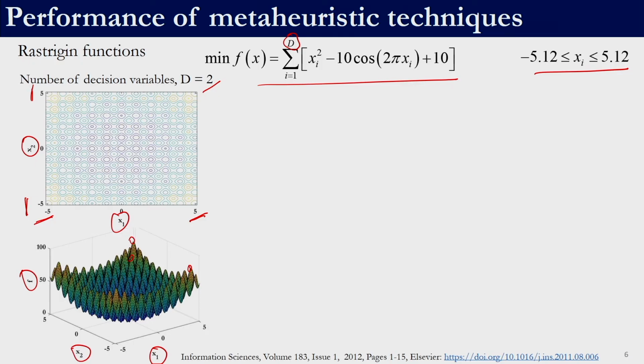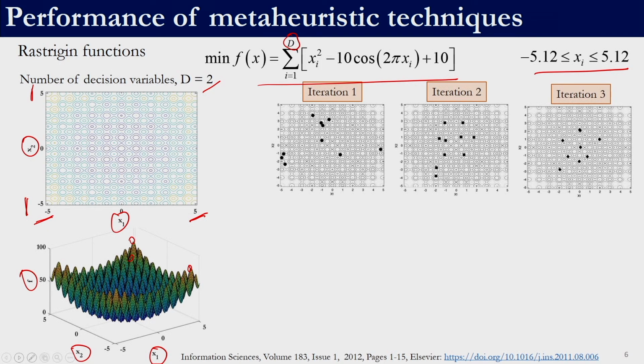Initially we are starting with a random population. So, if it is an intelligent technique, it should be able to figure out by itself where the minimum solution is located and should move towards it, right. As we have seen in the previous slide, these are iterative techniques. So, let us see how this will pan out.